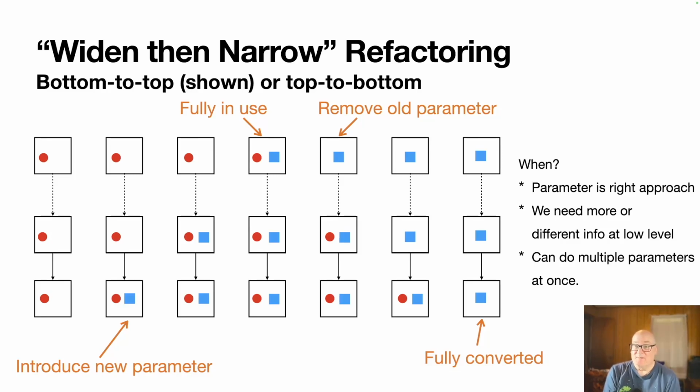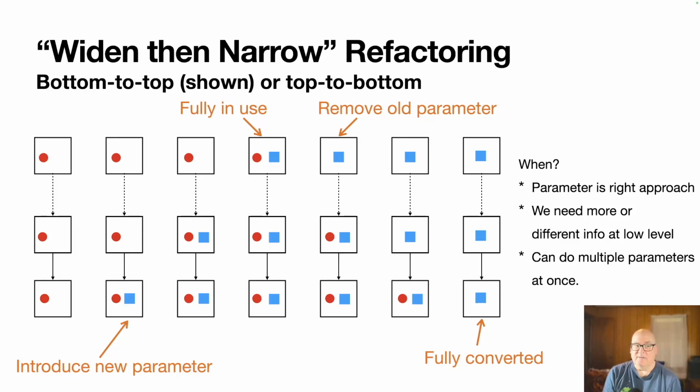So we only had 3 or 4 levels, so it wasn't really so bad. But in a more general situation, you could have quite a few levels in there. I don't know if there's a good way to decide whether top down or bottom up. For me, if I'm not sure where to get things or where they're coming from or how we get called down here, I might work bottom up. If I knew, like, oh, here I am with this new information, I know it needs to get down to these places, I might be able to do top down.